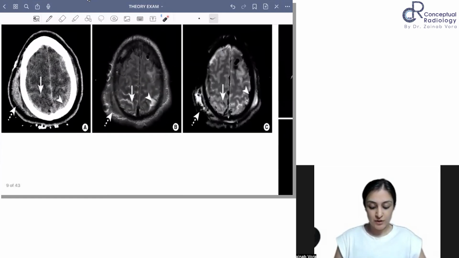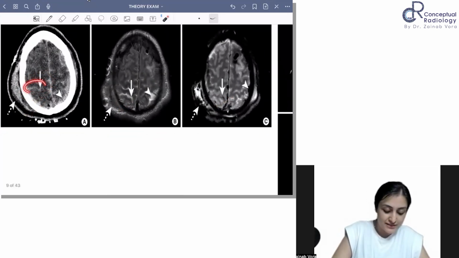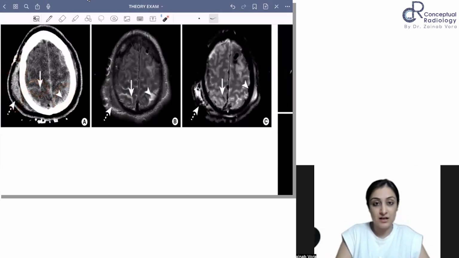So what do you see here? This is a CT scan. This is a FLAIR image. And here you can see a gradient image. So what we find here is this hyperdensity, sulcal hyperdensity, which is representing an SAH on both sides, on the right side and the left side. You can also see that there is a scalp subgaleal hematoma, right?